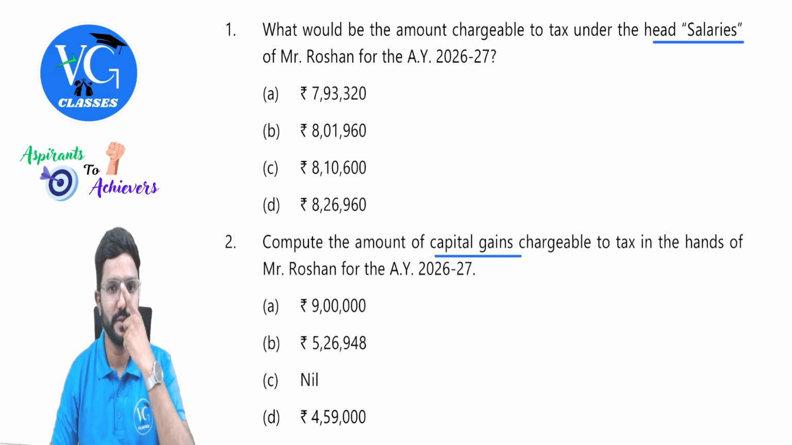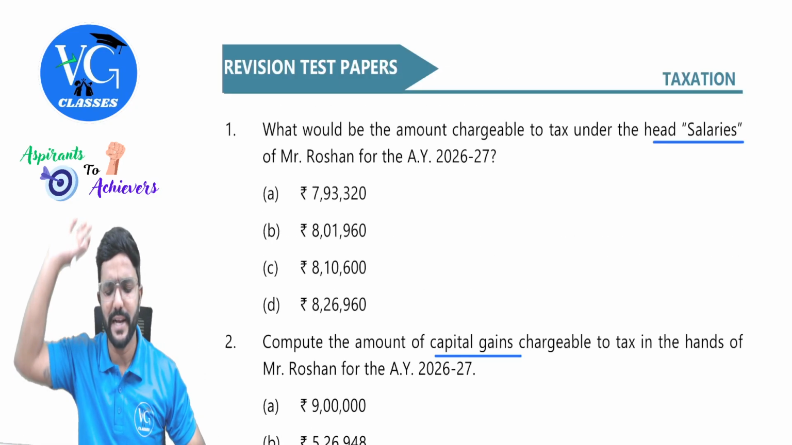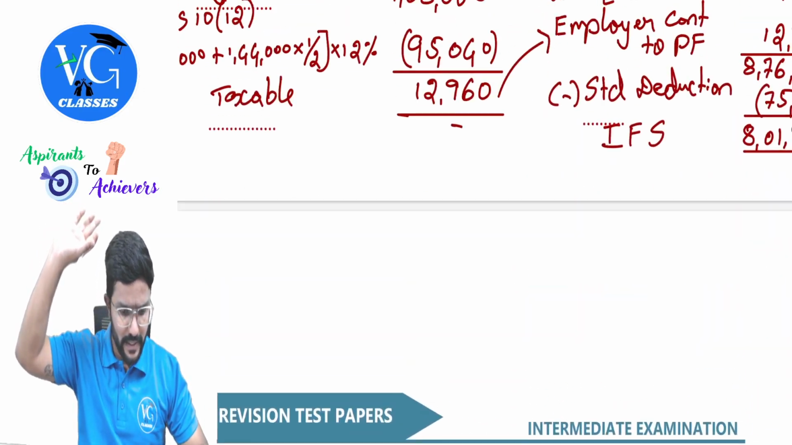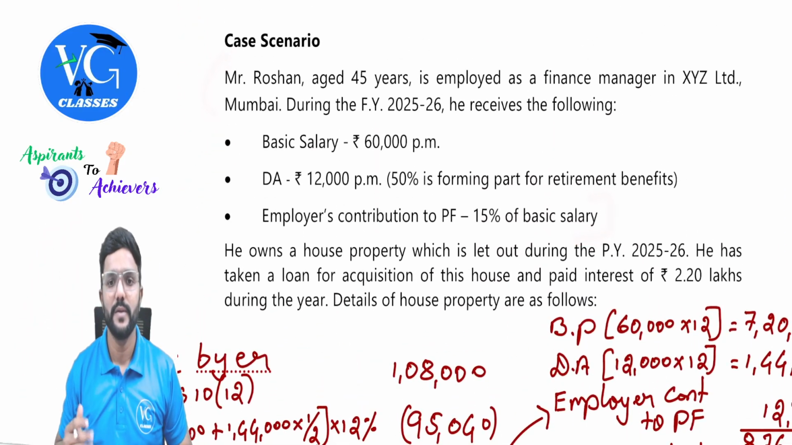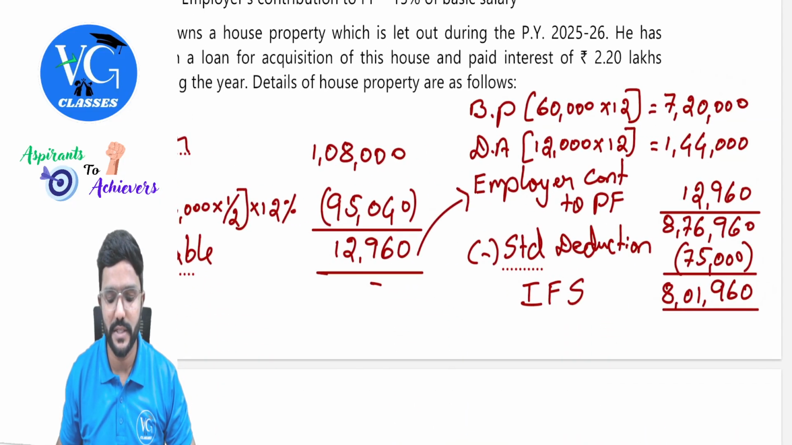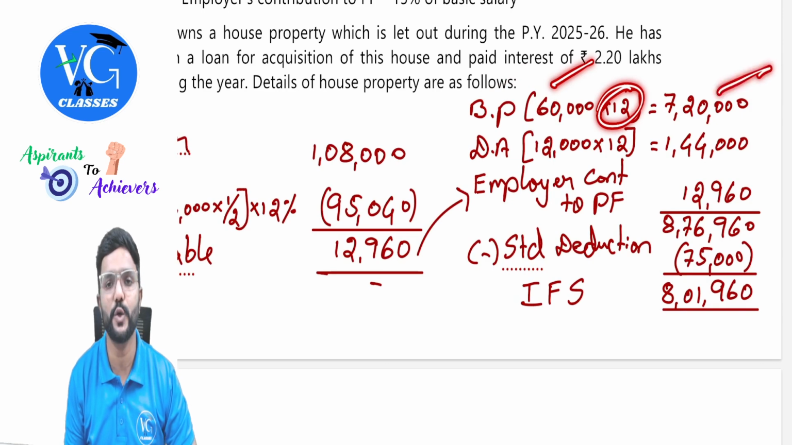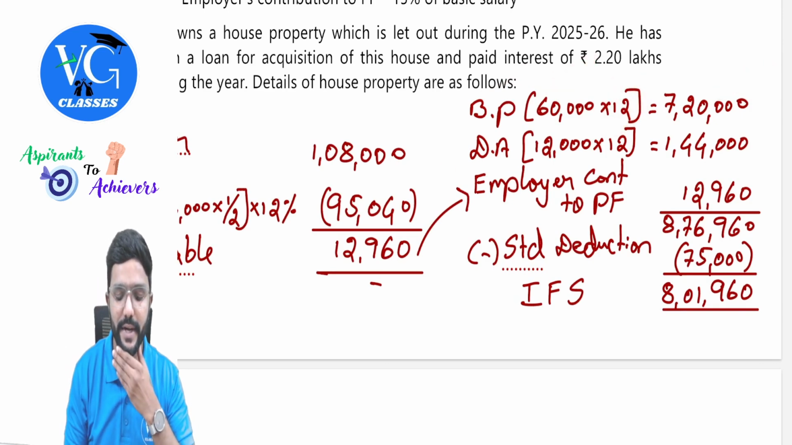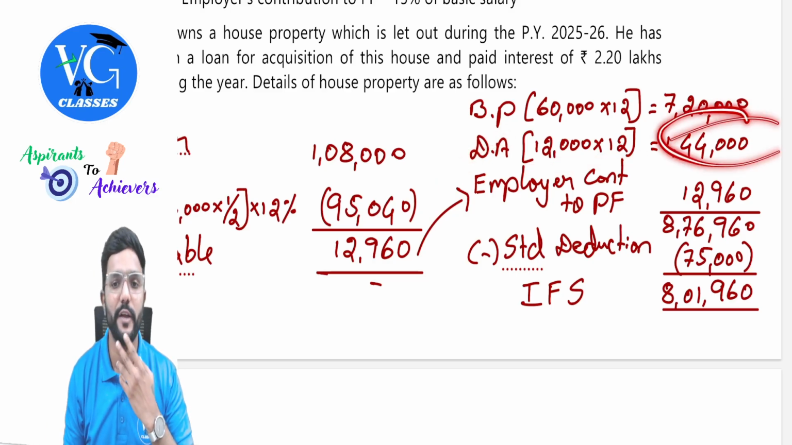Let us do the calculations one by one. What would be the amount chargeable to tax under the head salaries? Very simple, guys. Just by considering the first paragraph, we can calculate it. I have done the calculation here. Just observe. Basic pay is 60,000 per month. So 60,000 into 12, 7,20,000. DA, take it fully. 12,000 into 12, it is 1,44,000.